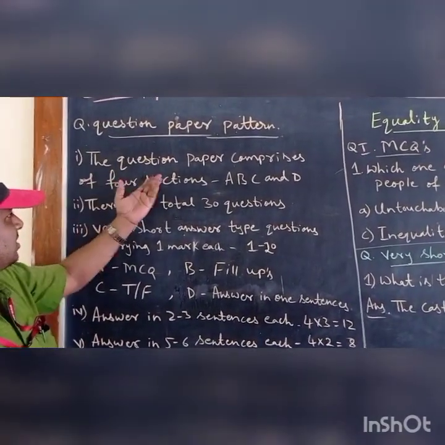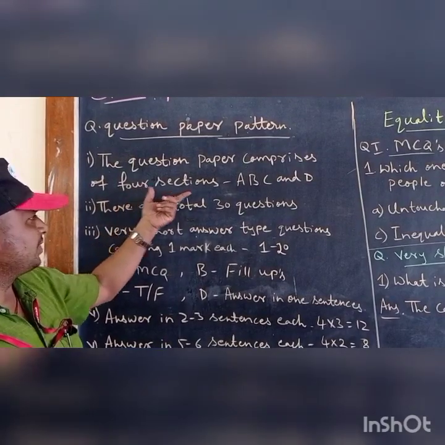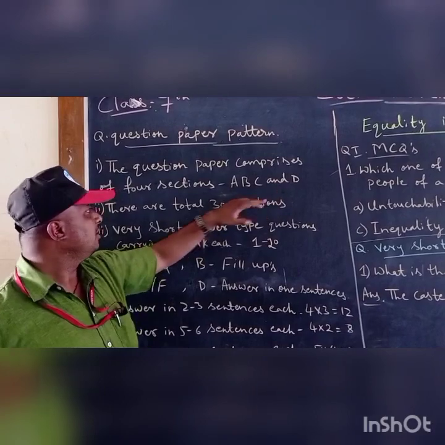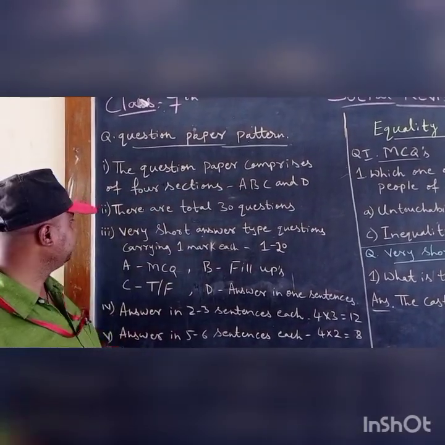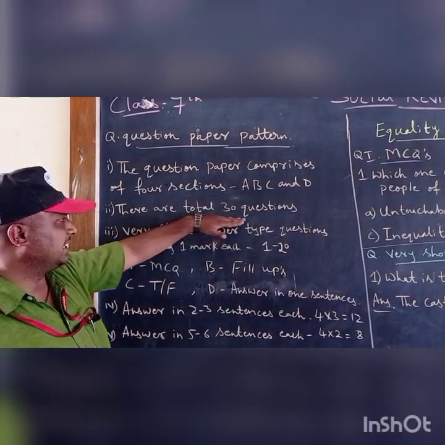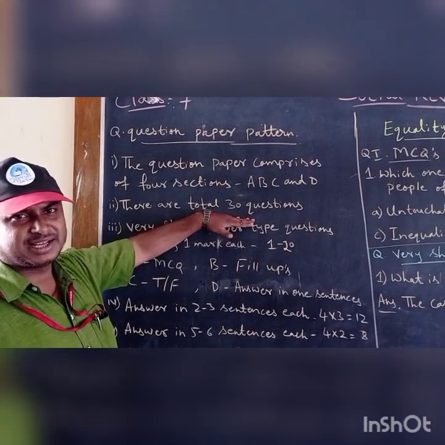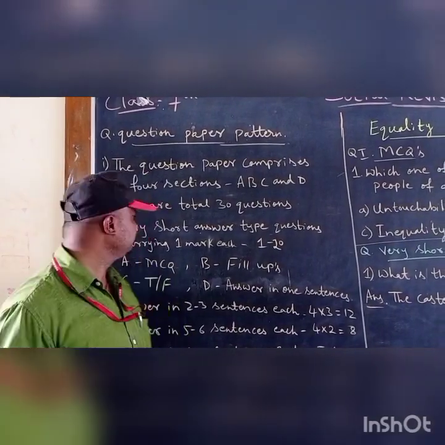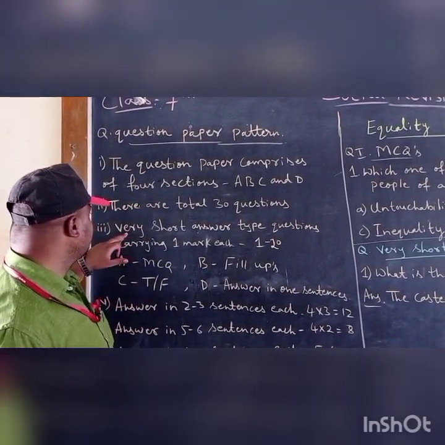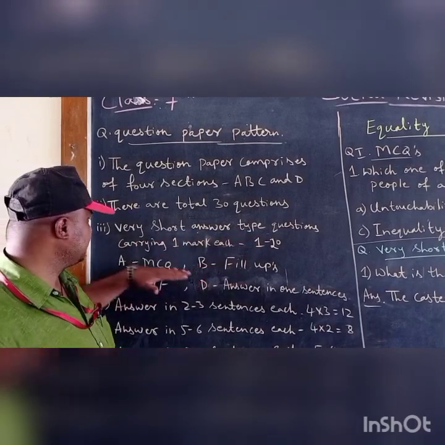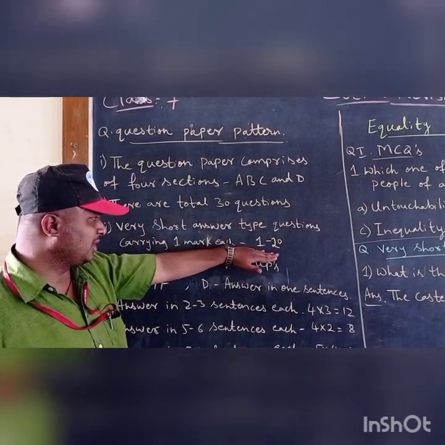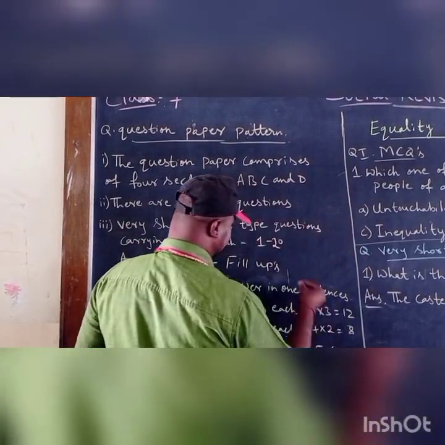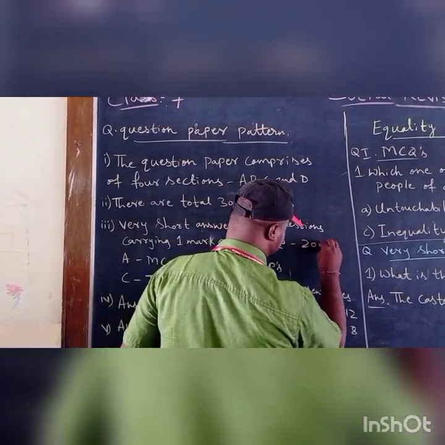See here, the question paper comprises 4 sections, that is A, B, C and D. There are 4 sections in a question paper. Then there are a total of 30 questions. All questions are compulsory. There is no choice in it. Third one, very short answer type questions carrying 1 mark each will be 1 to 20. Total 20 marks.